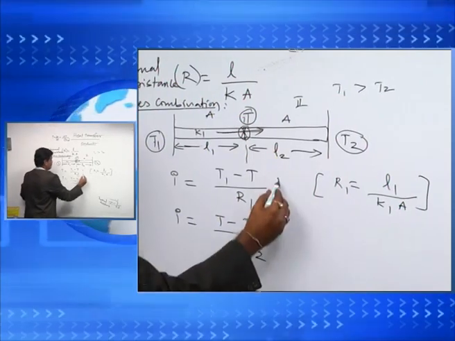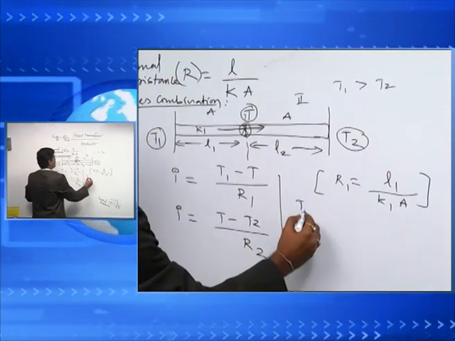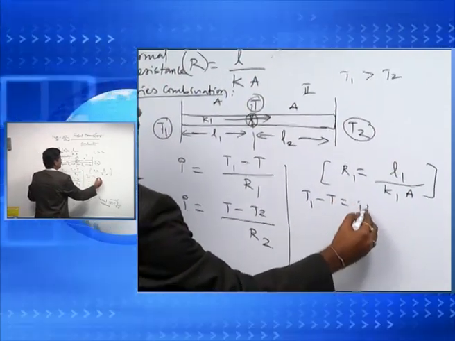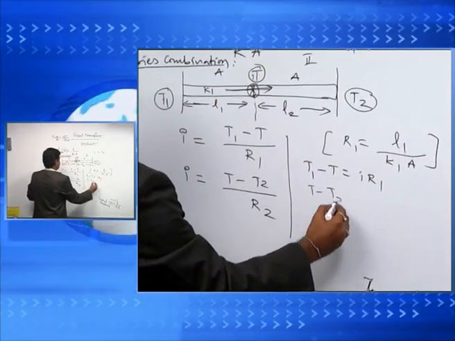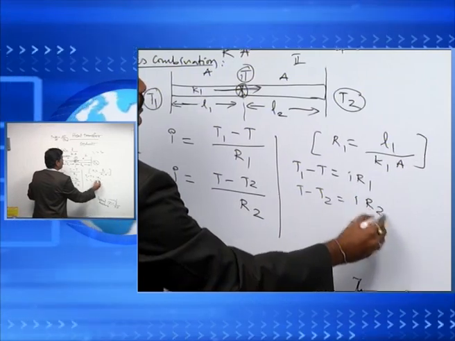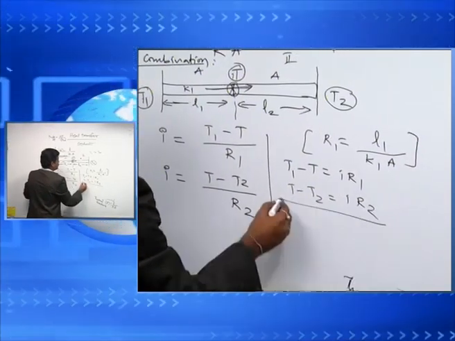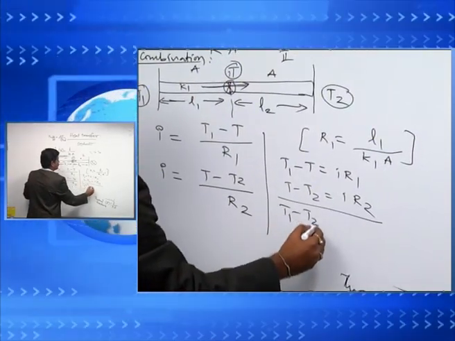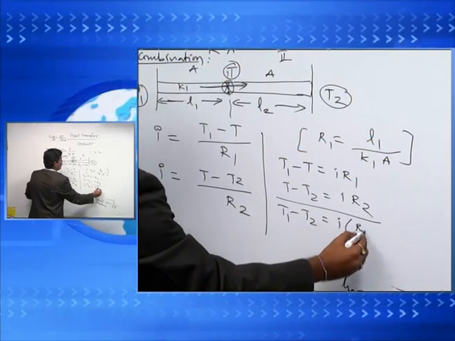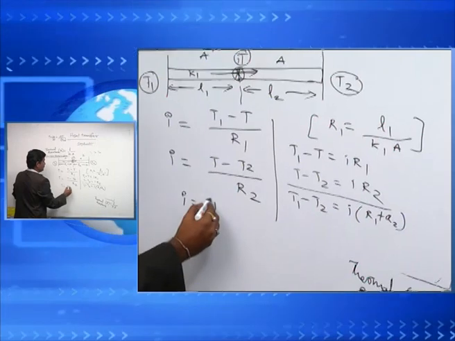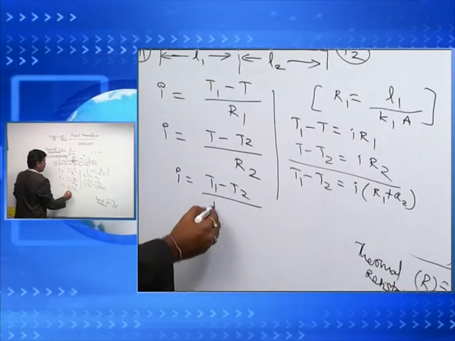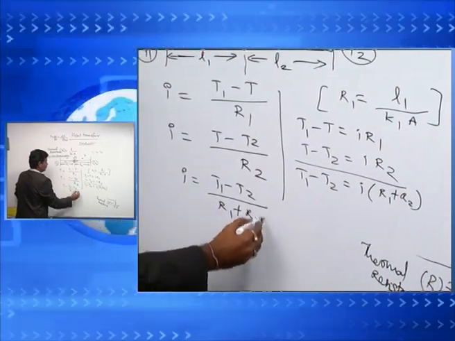If we combine these two equations, T1 minus T is equal to I R1 and T minus T2 is equal to I R2. Combining them, T1 minus T2 is equal to I into R1 plus R2. So I is equal to T1 minus T2 by R1 plus R2.